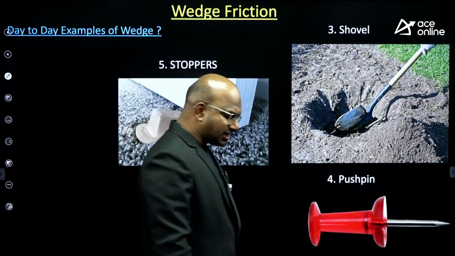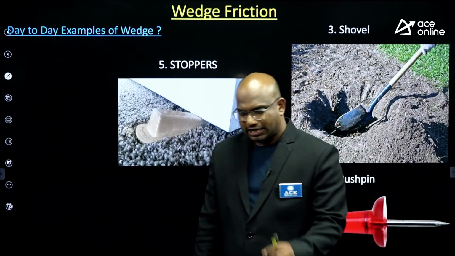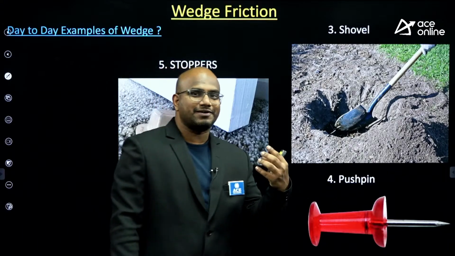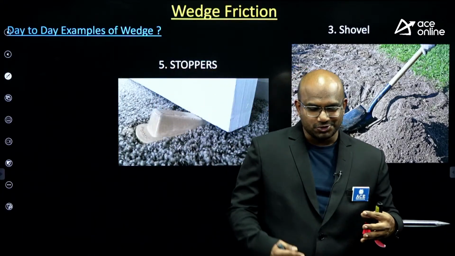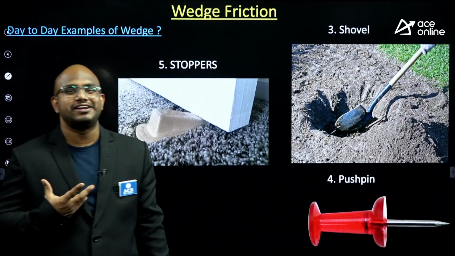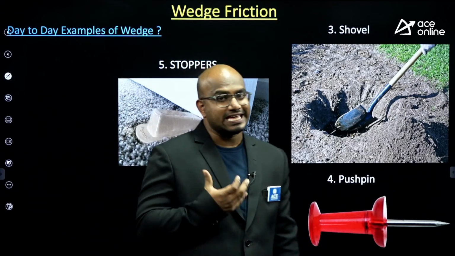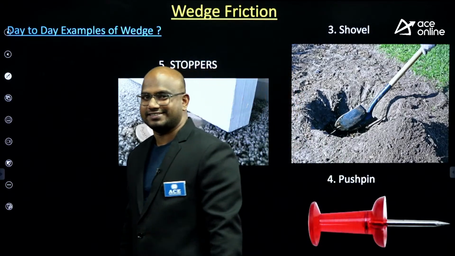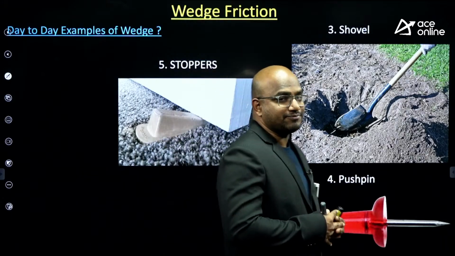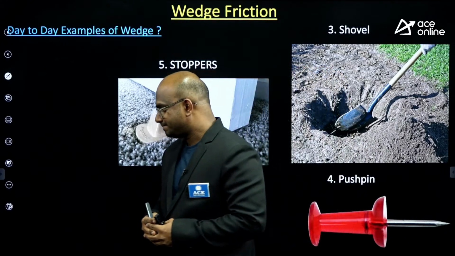Now I'm asking one question, guys. Tell me, what wedges are there in our body, with which we cut objects very easily? In our body also, we have so many wedges. What are those? Think about it. In our body, we have so many wedges, with which we do some work. What is that?